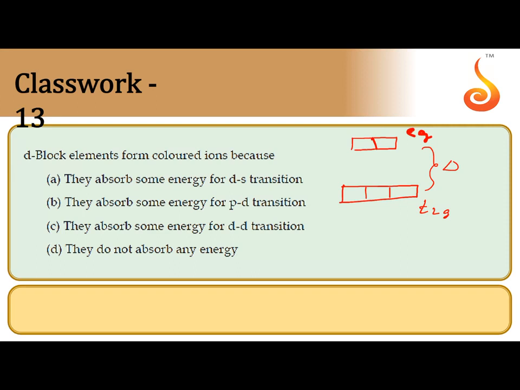If at least one unpaired electron is there in any d orbital, electron excitation takes place from a lower d orbital to a higher d orbital, which absorbs a photon from visible light and exhibits another color. So for any substance to exhibit color, a certain amount of energy must be absorbed, which is absorbed due to dd transition. So dd transition is responsible for the color of d block elements. So the correct answer is C.